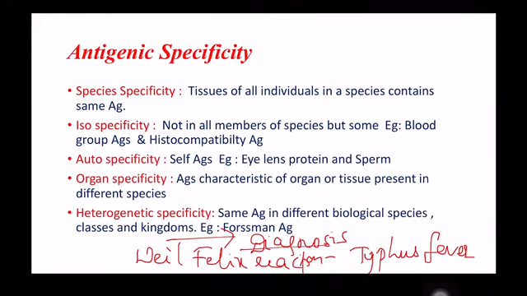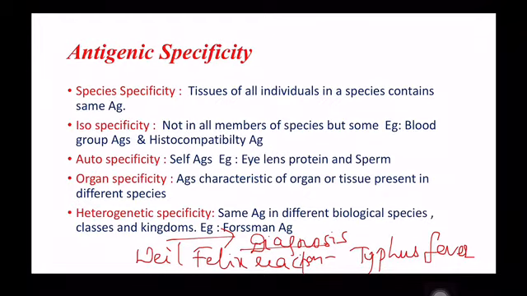Isospecificity: the best examples here are isoantigens and histocompatibility antigens. Isoantigens are the human erythrocyte antigens based on which individuals are classified into different blood groups. Histocompatibility antigens have a major function in transplantation. So, HLA, human leukocyte antigen, is one of the major histocompatibility antigens that determines the homograft rejection.